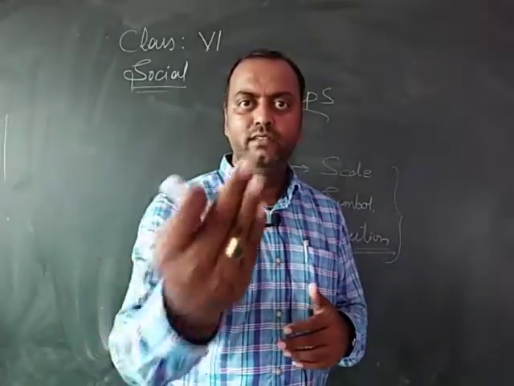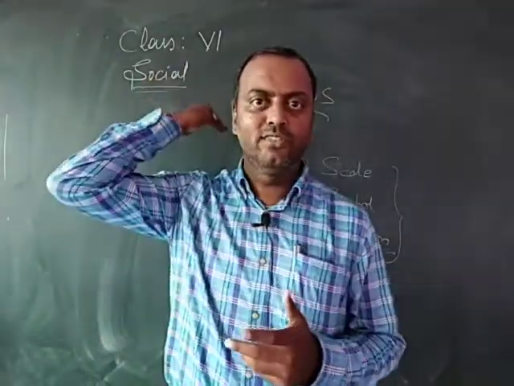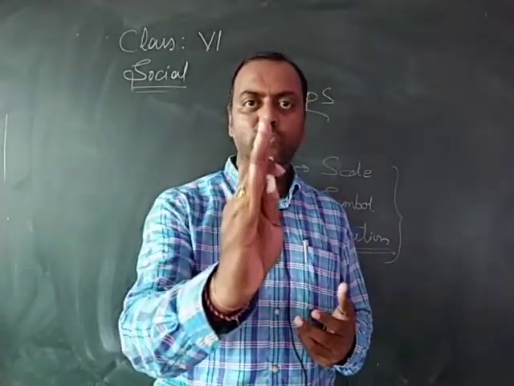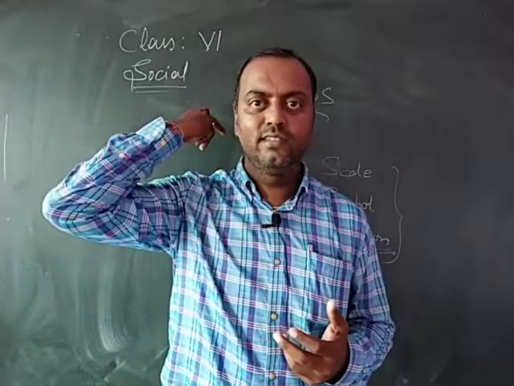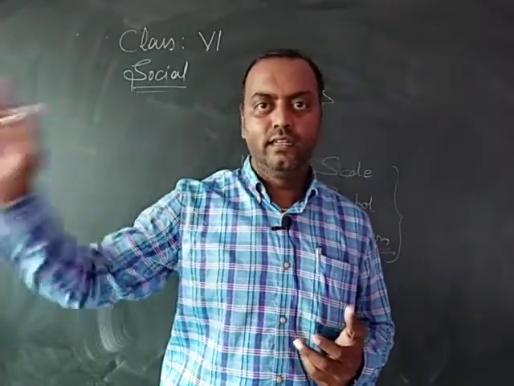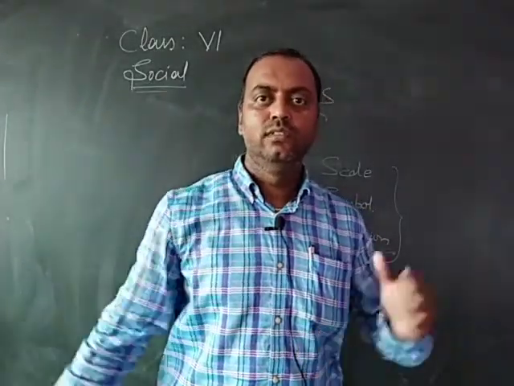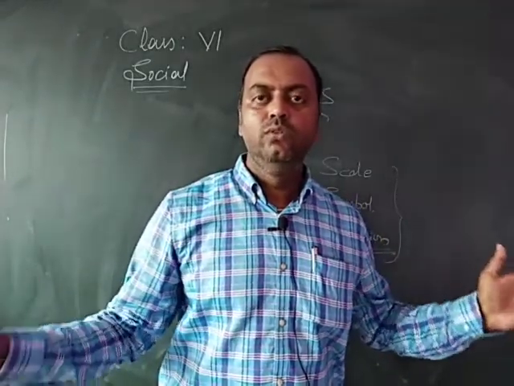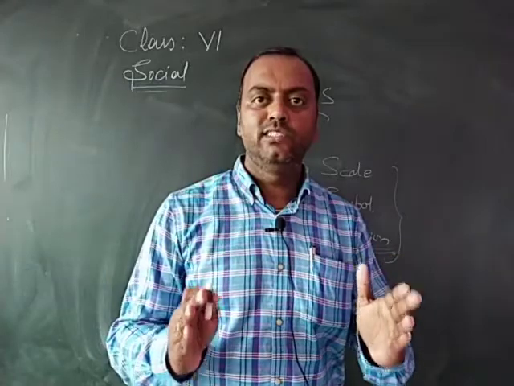Your front side is facing towards the east, so the opposite direction will be the west. So when you have faced towards the east, the back side is west, your right hand side is south, and left hand side is towards the north. This is how you need to find out the directions physically.